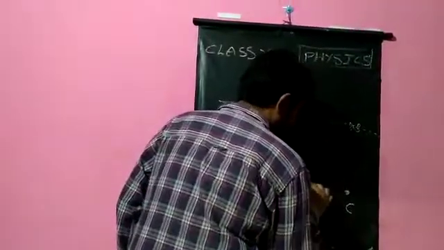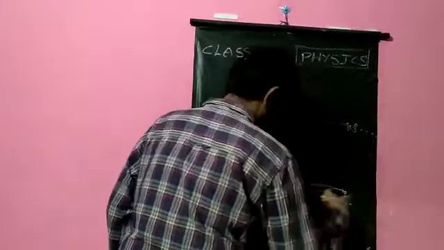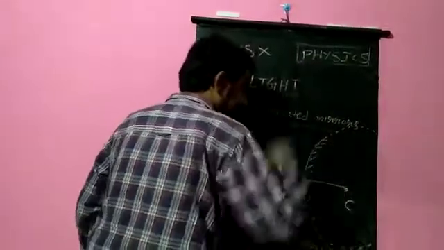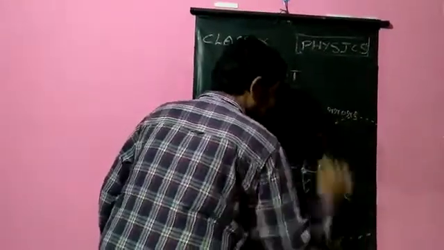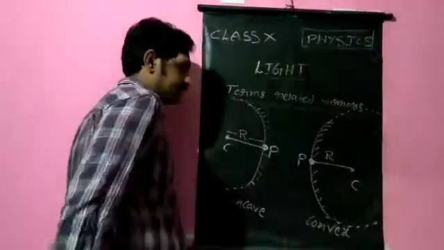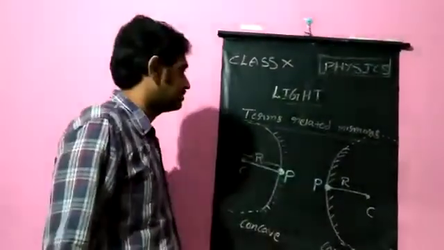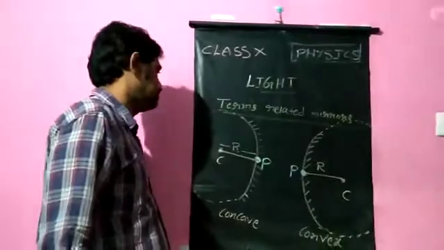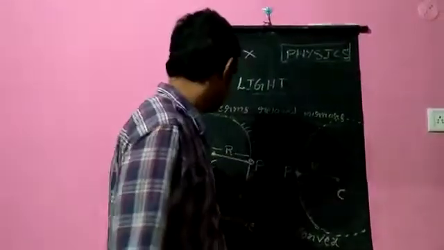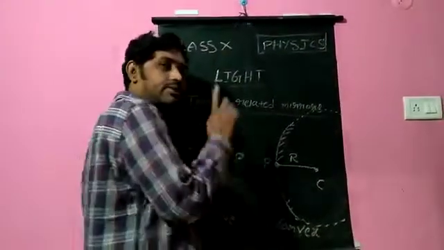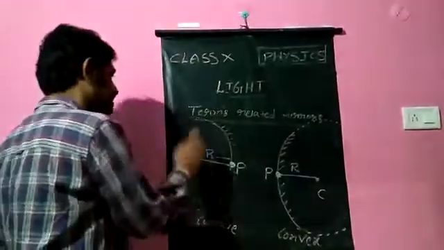Similarly for this one, the radius of this hollow sphere will be this, so this one will be the radius of curvature of the convex mirror. Radius of curvature is denoted by capital R. Center of curvature, radius of curvature.